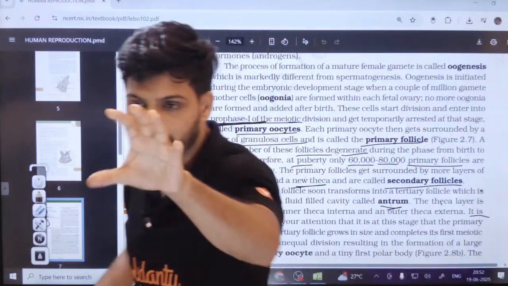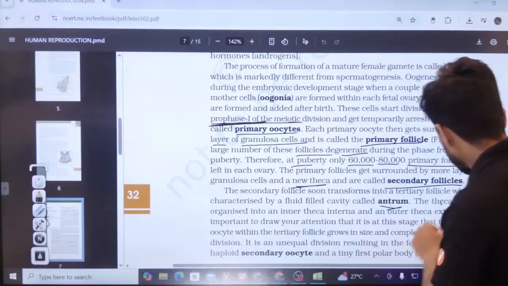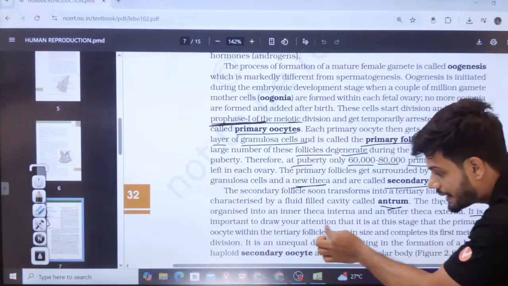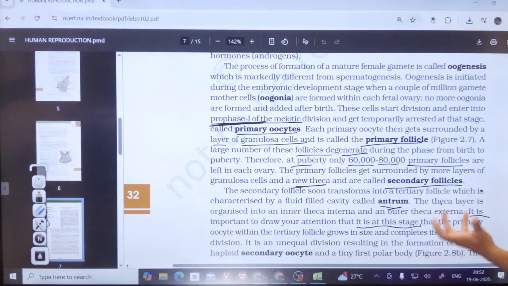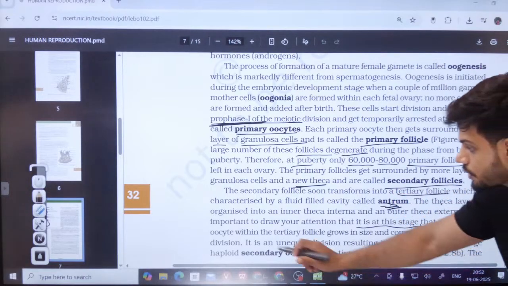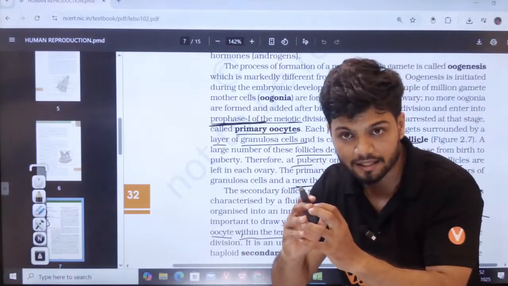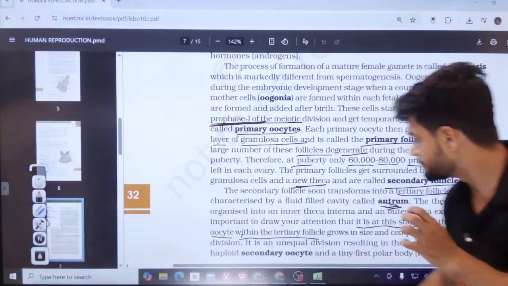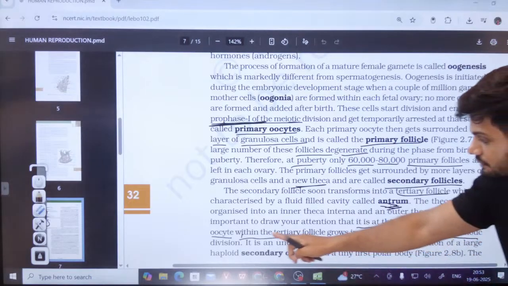It is at the tertiary follicle stage, because of the antrum, that the primary oocyte within the tertiary follicle grows in size and completes its first meiotic division.